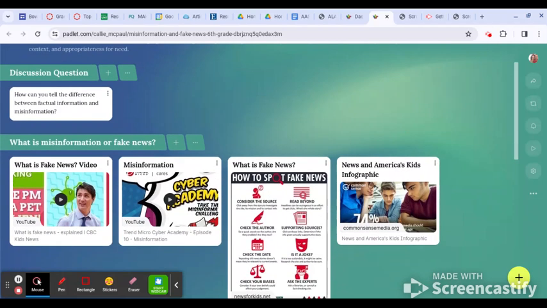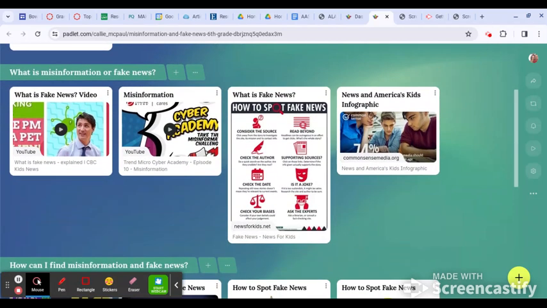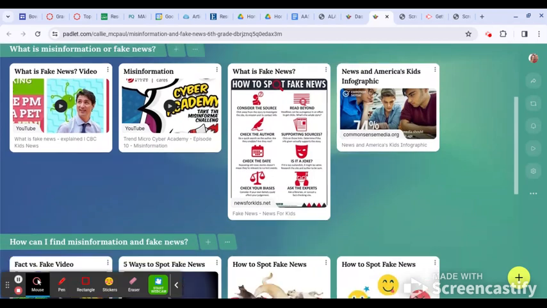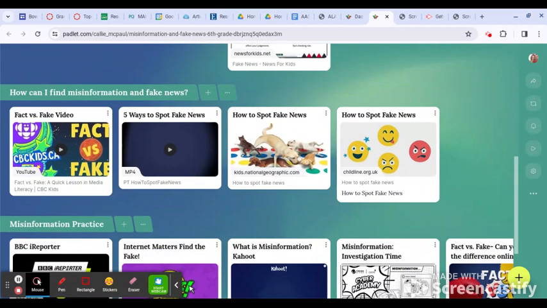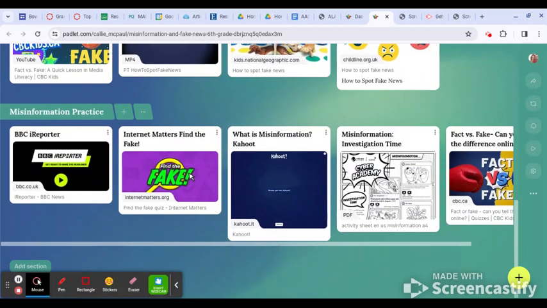I have compiled some resources on this Padlet that are going to help you understand, first of all, what misinformation or fake news is. It'll help you understand how you can find misinformation and fake news. And then you will have the chance to practice finding misinformation.